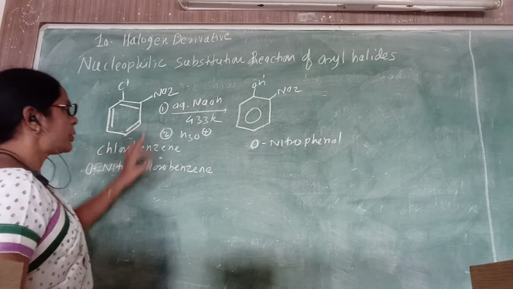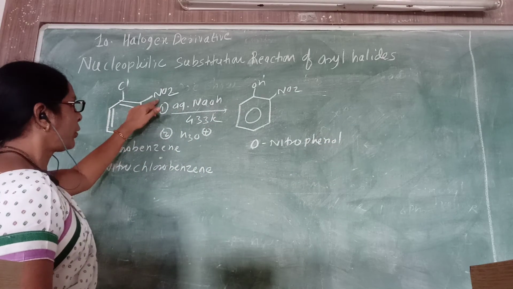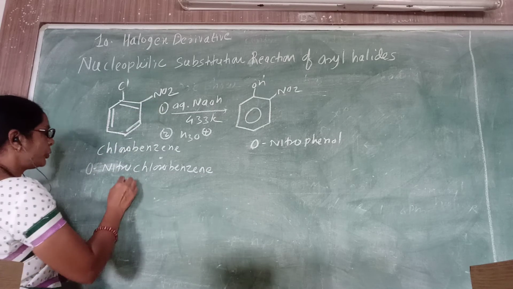This reaction is possible because of the presence of the electron withdrawing group at the ortho position.